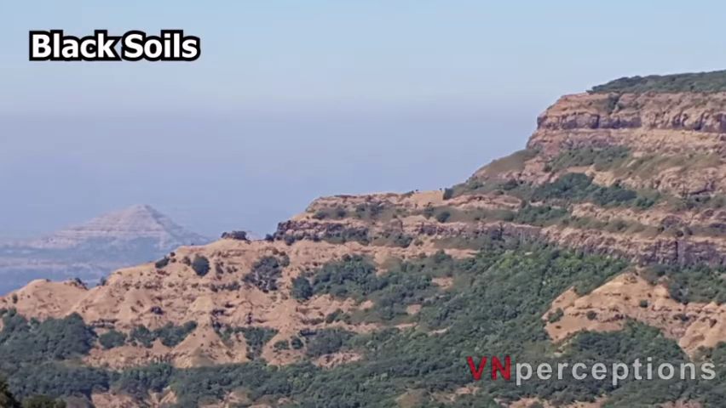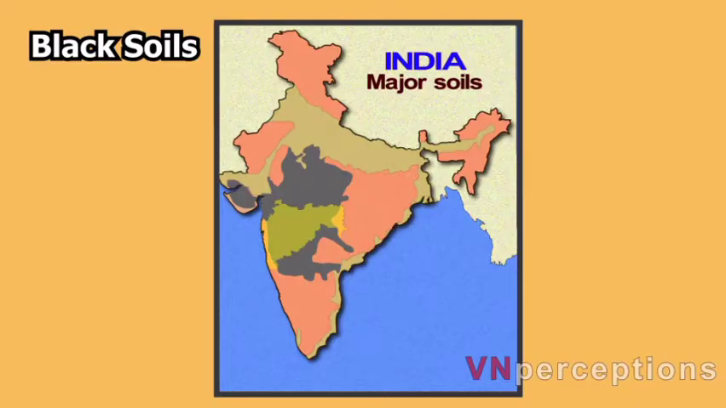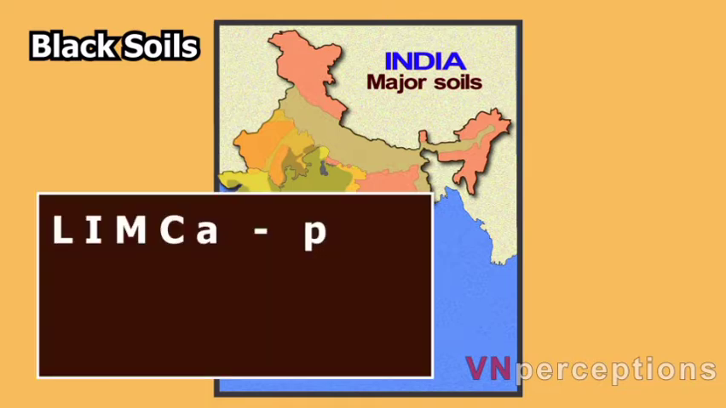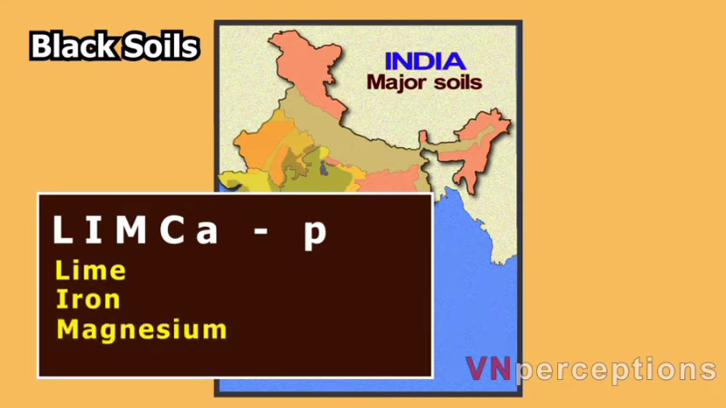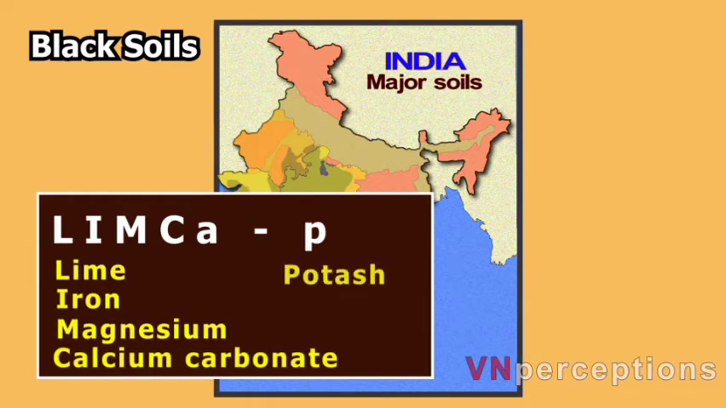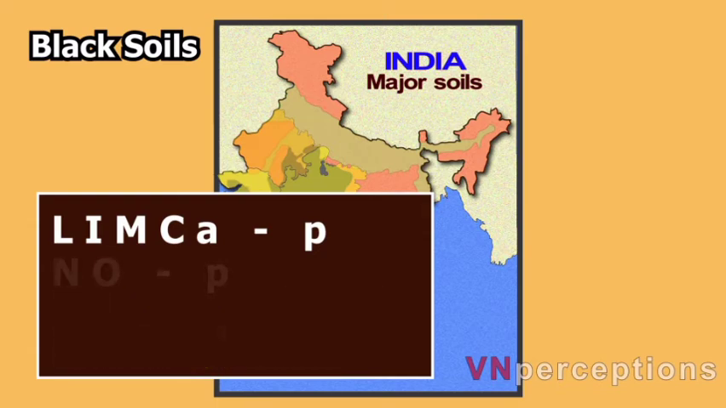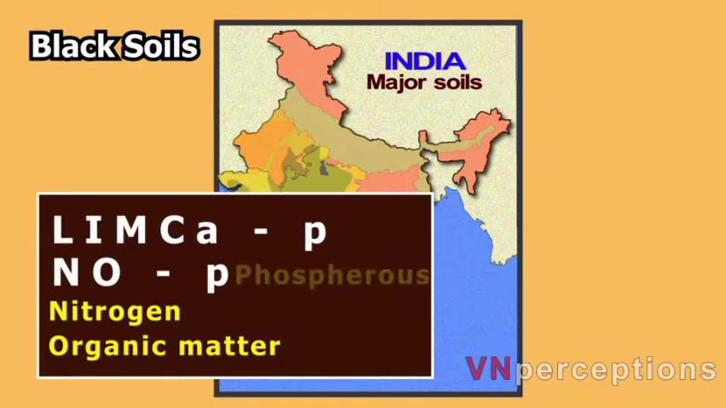The Regur soils are concentrated over the Deccan lava tract, which includes parts of Maharashtra, Gujarat, Madhya Pradesh, Telangana, Andhra Pradesh, Karnataka. We can find Regur soil even in some parts of Rajasthan. This soil has a high proportion of LIMCAP, that is lime, iron, magnesium, calcium carbonate and potash, and it is deficient in NOP, that is nitrogen, organic matter and phosphorus.